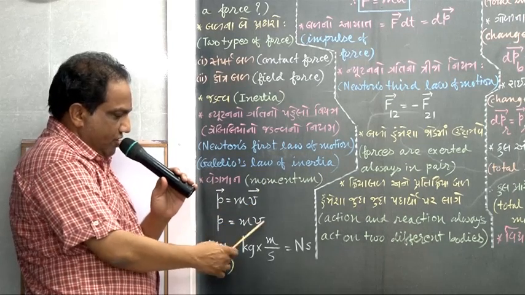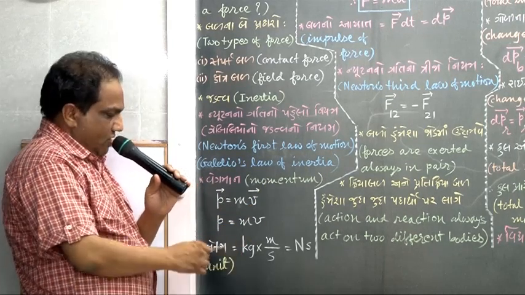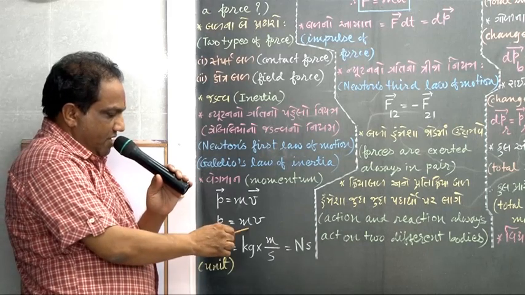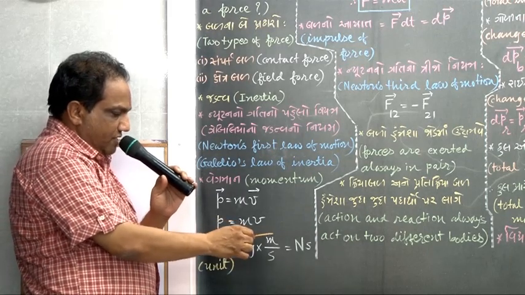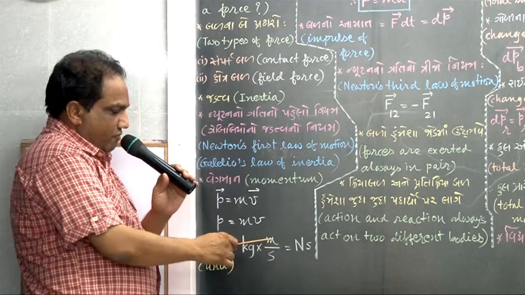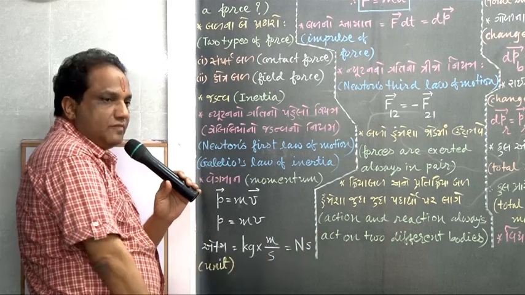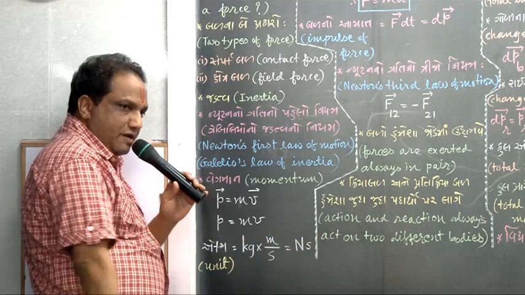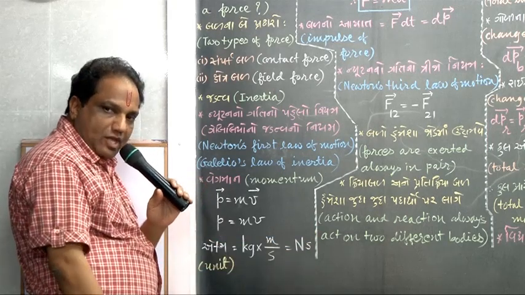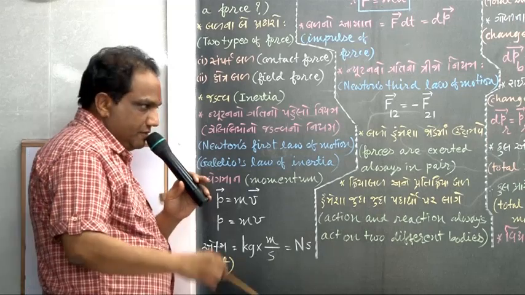So P equals M into V. What about the unit of momentum? Unit of mass is kilogram, unit of velocity is meter per second. But why is kilogram into meter per second as good as Newton into second? Can you prove it? Very simple.